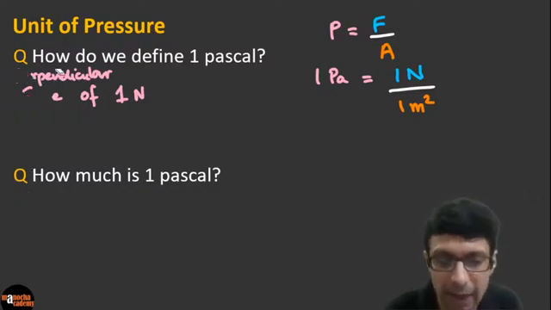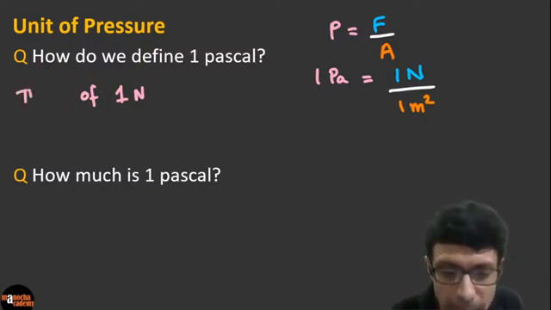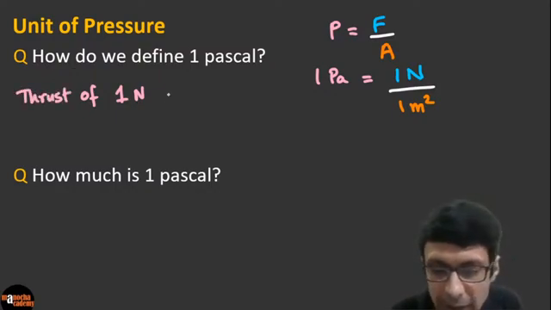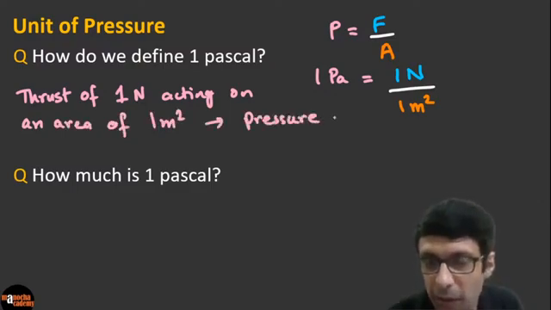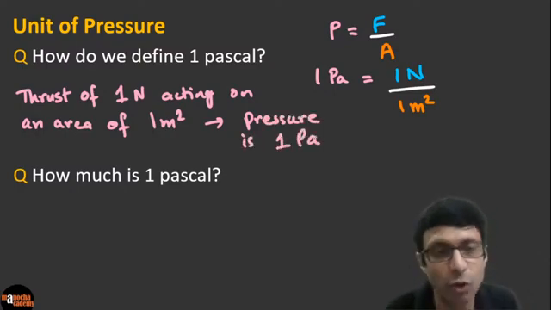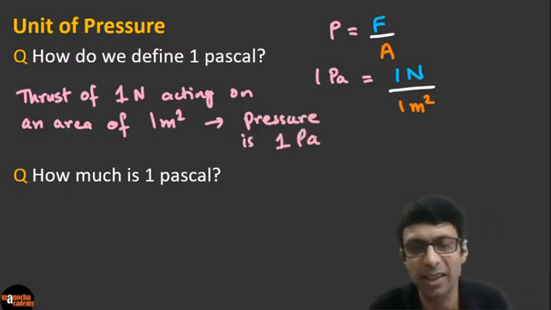Let's erase all this and just write directly: thrust of 1 Newton acting on an area of 1 meter square, then we say the pressure is 1 Pascal. Simple. So very easy to see from the formula. It's basically 1 Newton by 1 meter square. Excellent, guys. Is it clear?